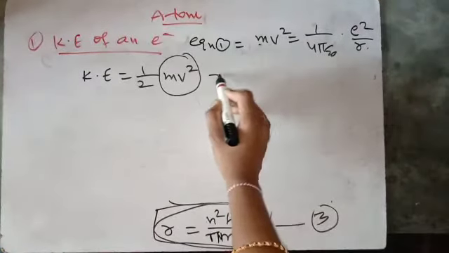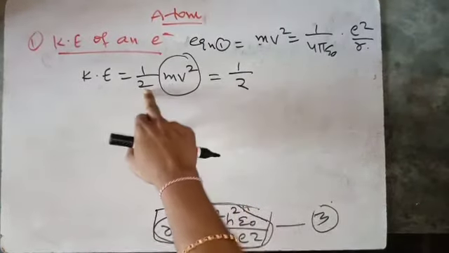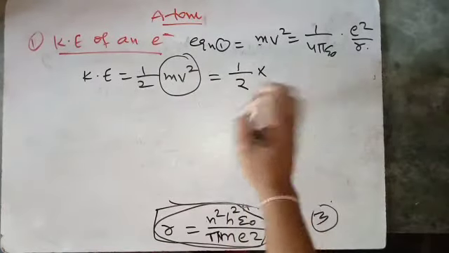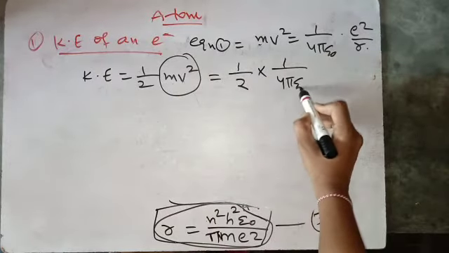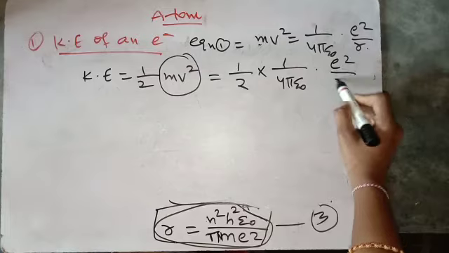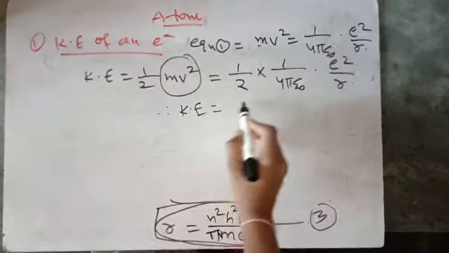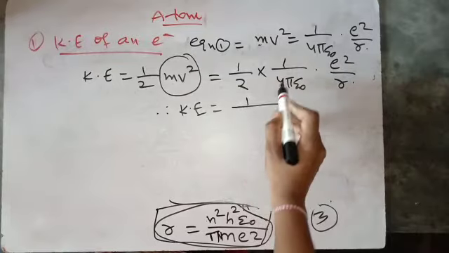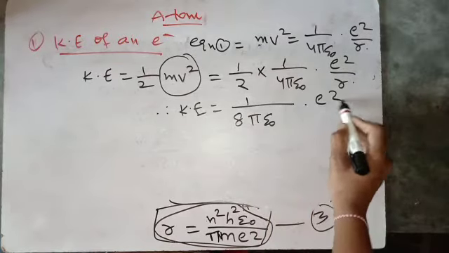Okay, I will write here directly. Kinetic energy therefore is equal to 1 by 2 times of what is mv square? 1 by 4 pi epsilon naught times e square by r. Therefore kinetic energy is equal to 1 by 8 pi epsilon naught into e square by r.